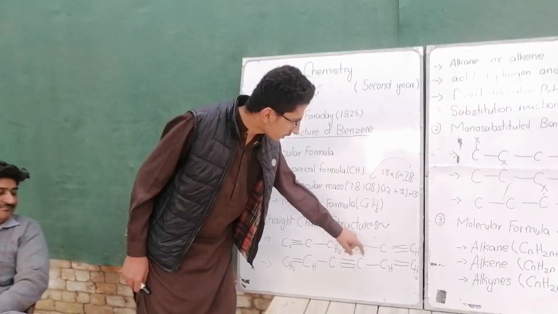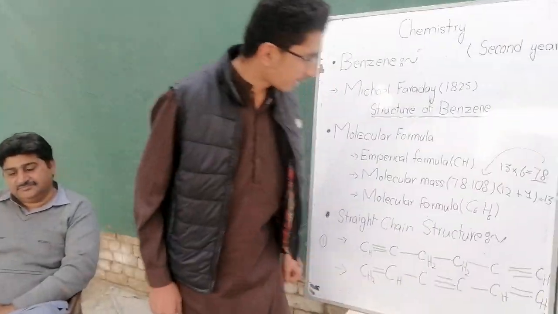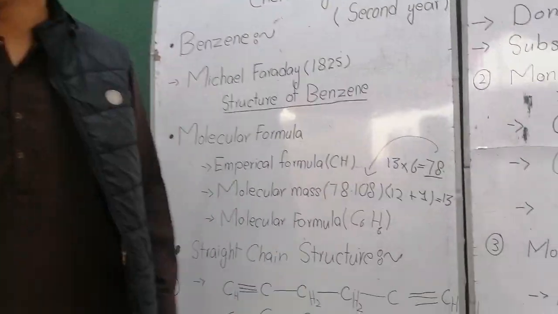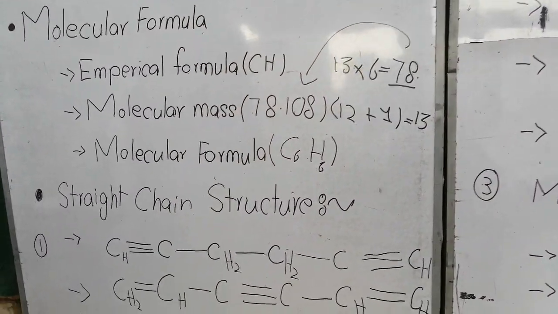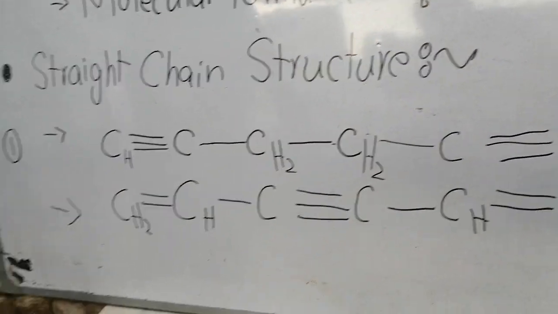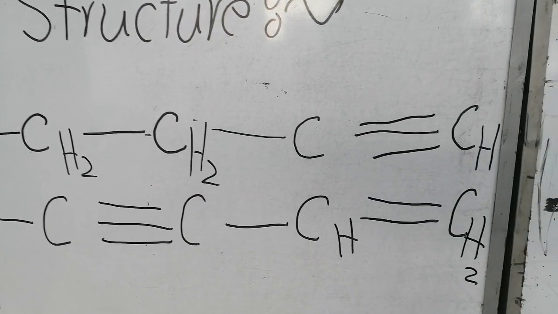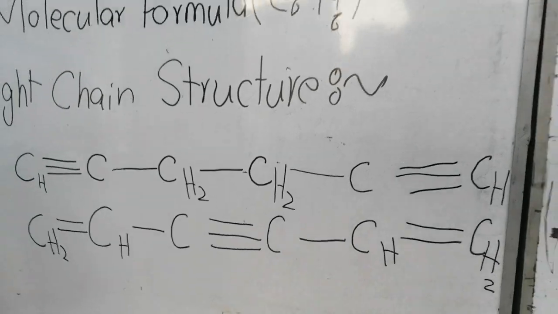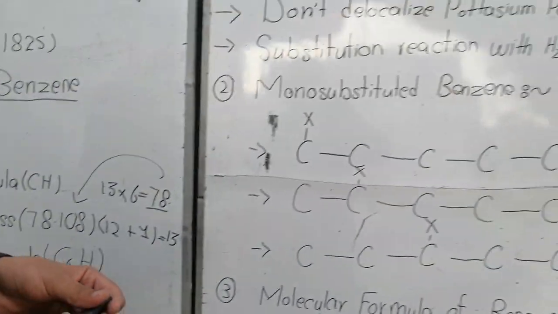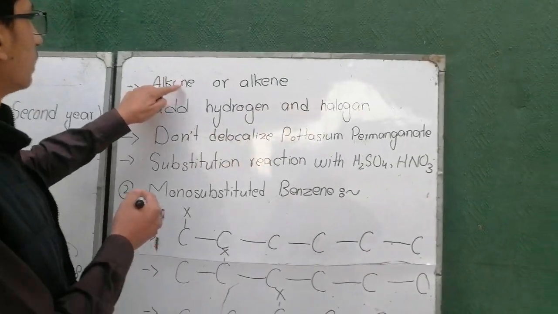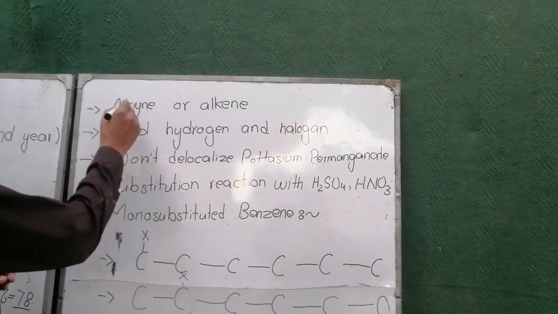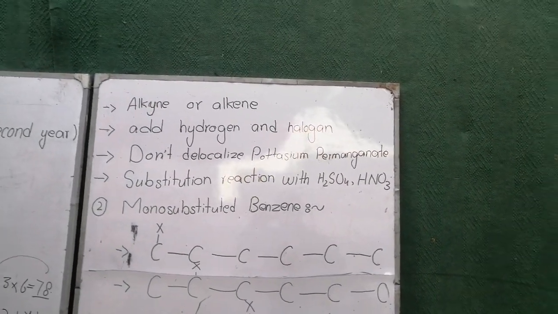It means that it should have two double bonds and one triple bond. Double bonds and triple bonds are present in alkenes and alkynes respectively. So the benzene should be an alkene or alkyne. In alkenes there is a double bond, and in alkynes there is a triple bond.